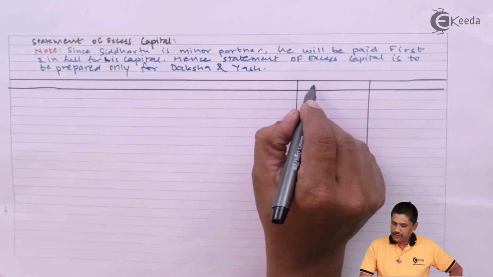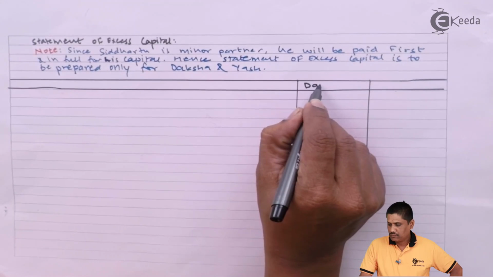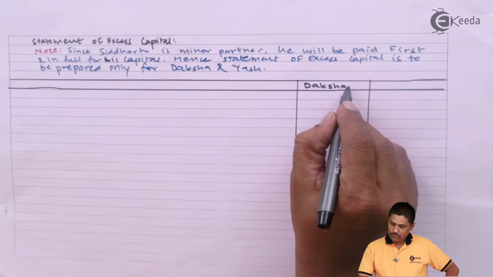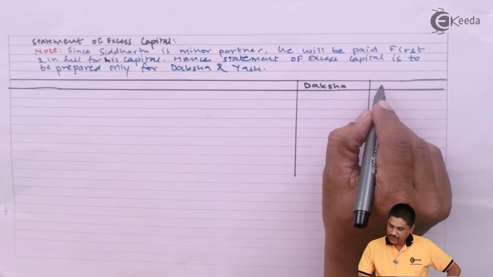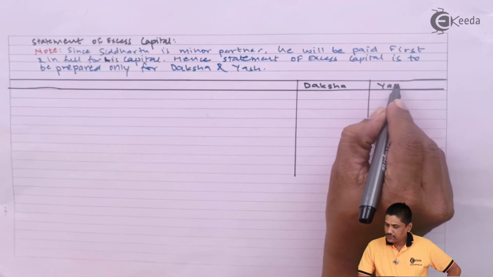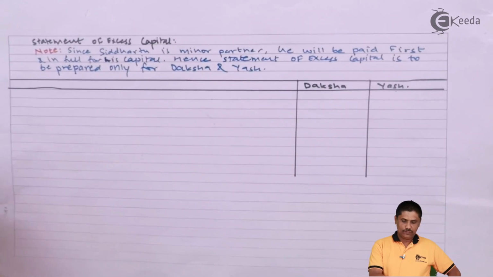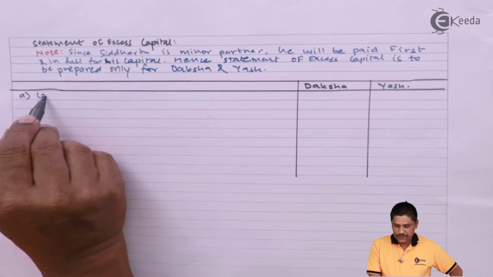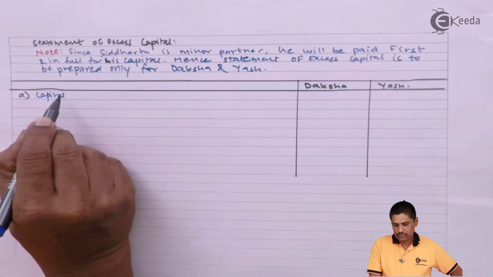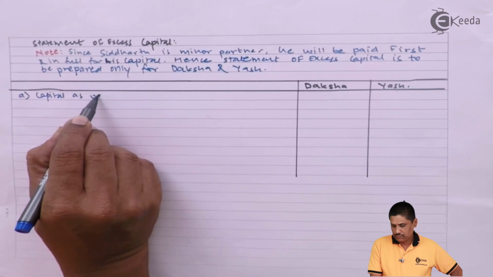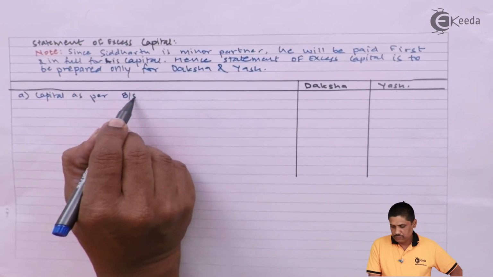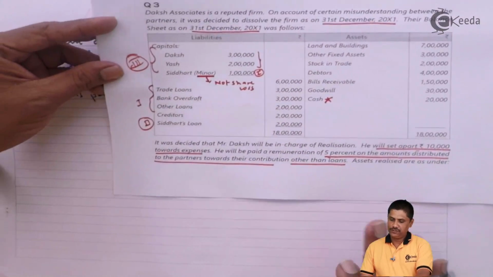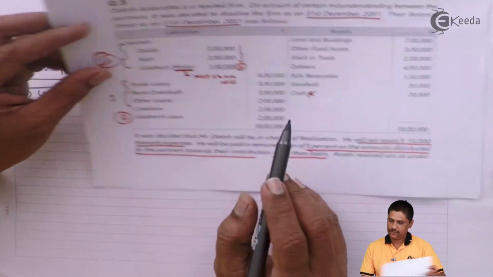Partners' names: Daksha, and the next partner to be considered is Yash. Capital as per the balance sheet, you can notice it is 3 lakhs and 2 lakhs.